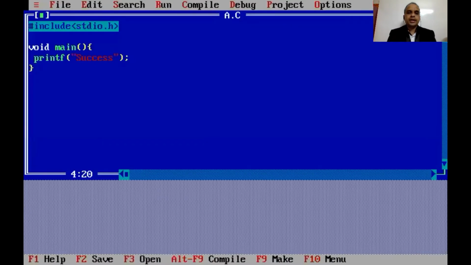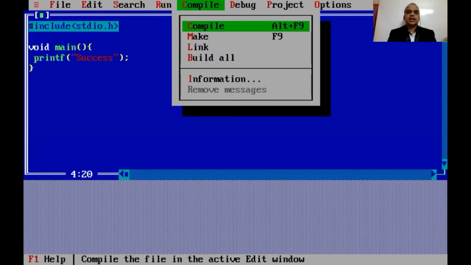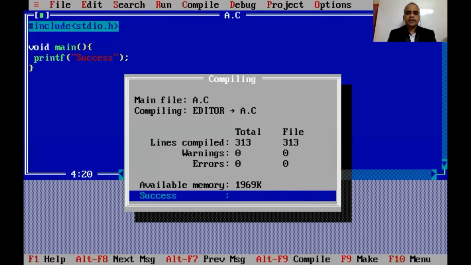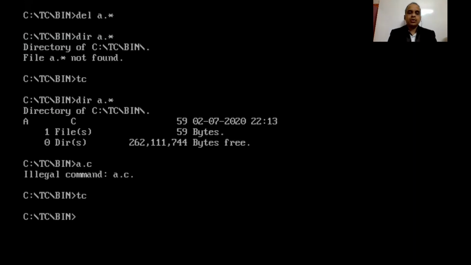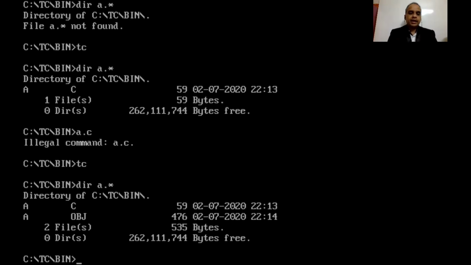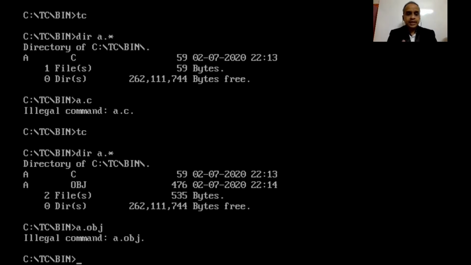So let's go into Turbo C again, and here we need to use the converter which is known as the compiler. The compiler is happy with our code because there are no warnings and no errors. So let's see what effect the compiler has had on our code. Again, I'm giving dir a dot star, and now it says one more file has been created after the compilation, and that file is a.obj. You can see both the screens, right? Before compilation there was a.c; after compilation, along with a.c there is one more file, a.obj. And if I try to run a.obj, it says illegal command.